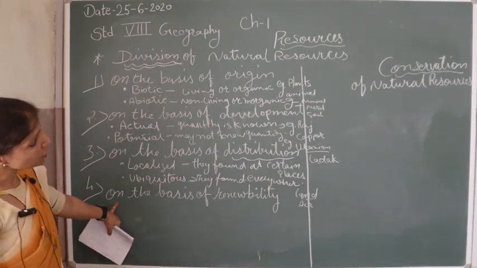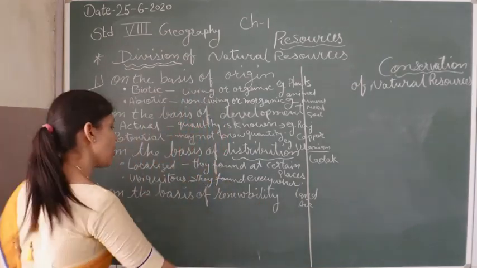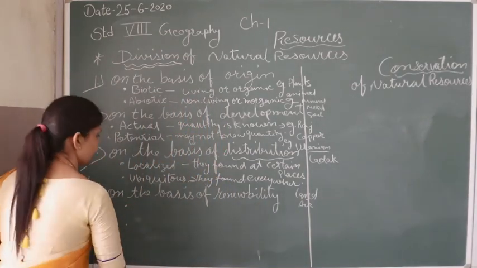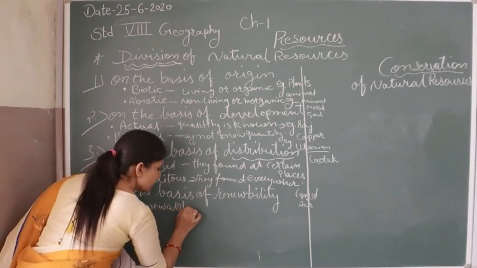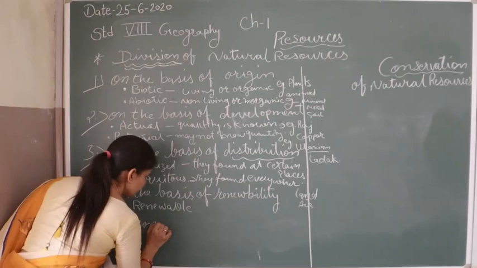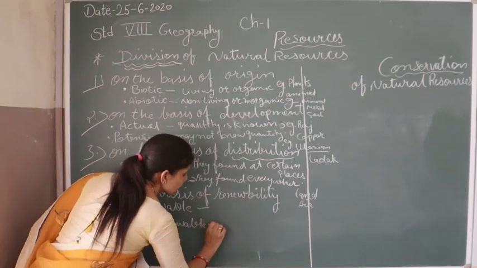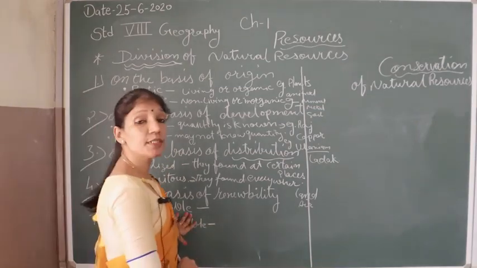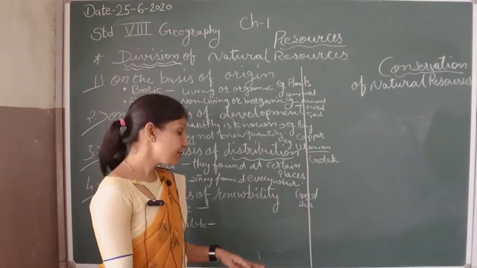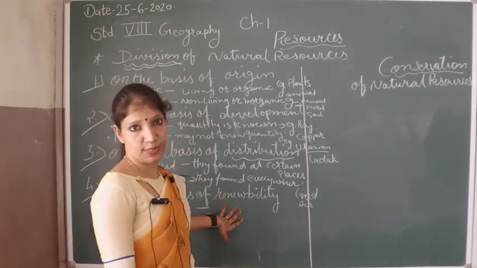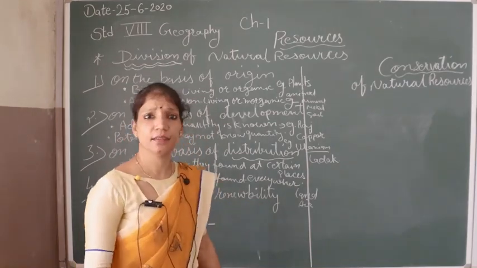The last category of the natural resources is on the basis of renewability. Renewability means how we are using them, usability: renewable and non-renewable resources. Renewable resources means the resources which are renewed and replenished quickly after using. If they are renewed and replenished, they are unlimited.